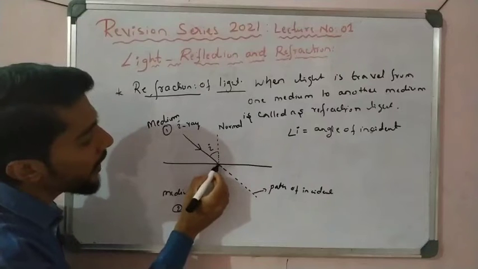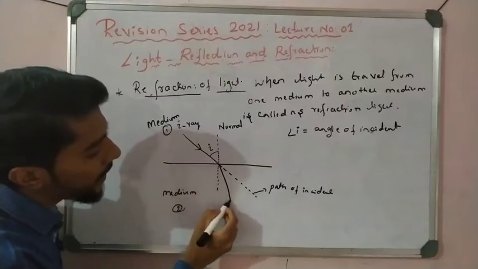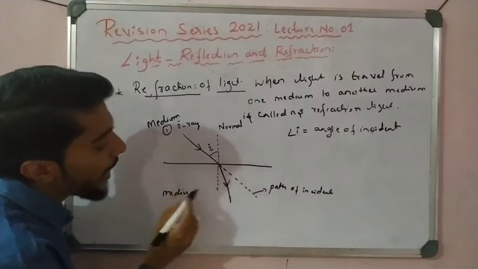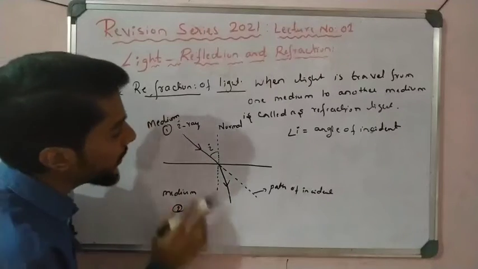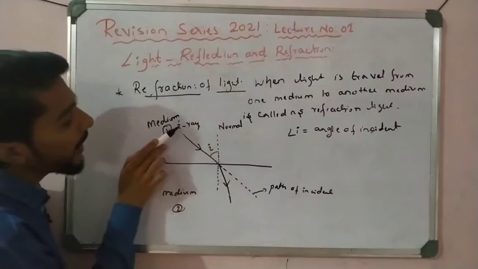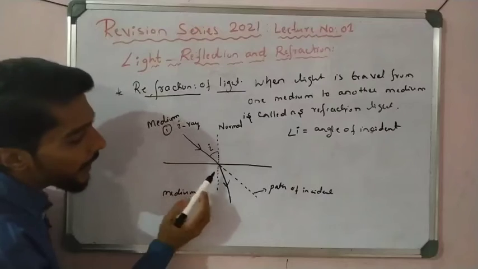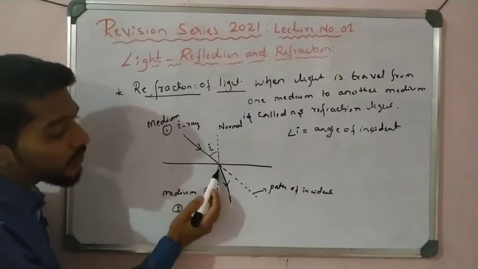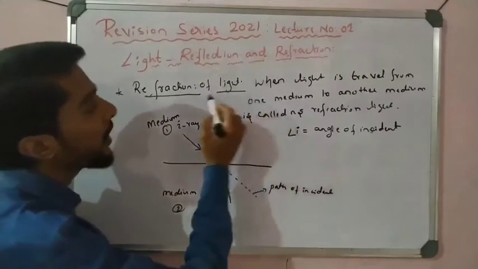For example, the light bends like that, and that is called bending of light. When light travels from one medium to another medium, it changes its direction, and that is called refraction of light.